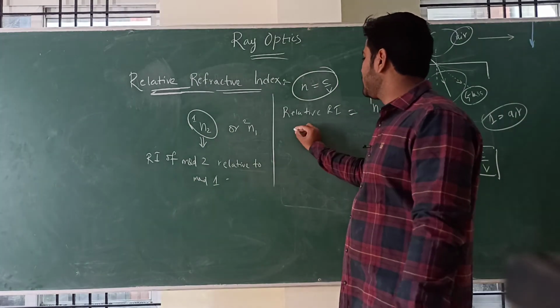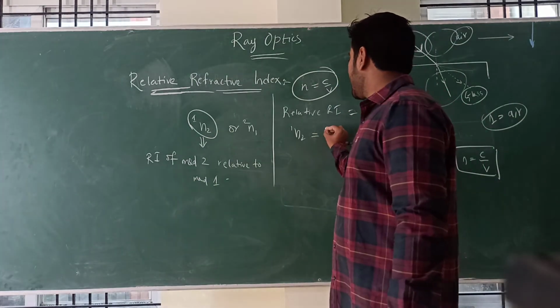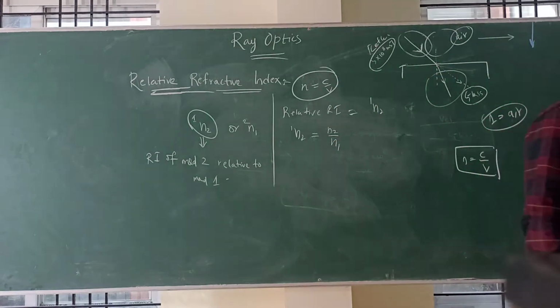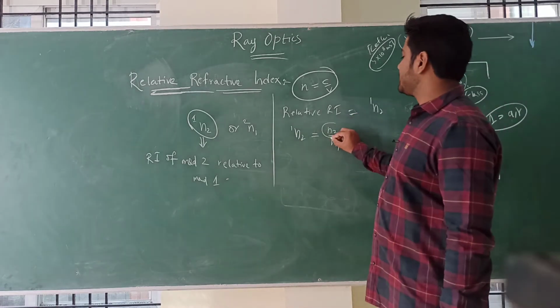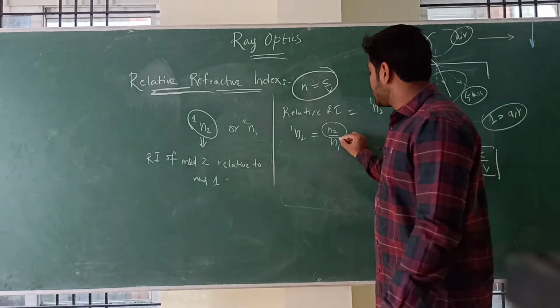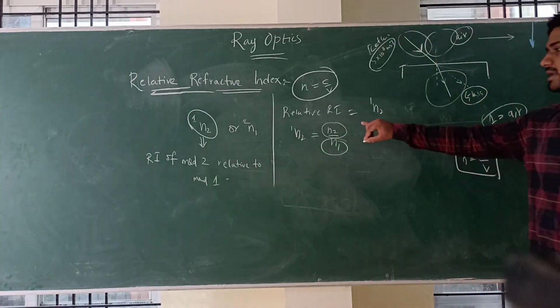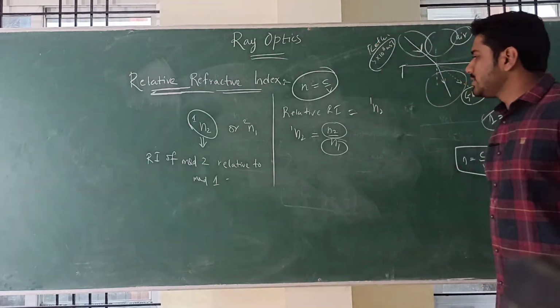What is n21? n21 means n2 by n1. It is the ratio of the refractive index of medium 2 to the refractive index of medium 1. So n21 is nothing but n2 by n1. Okay, you understood this?